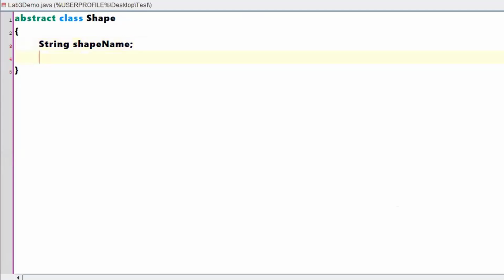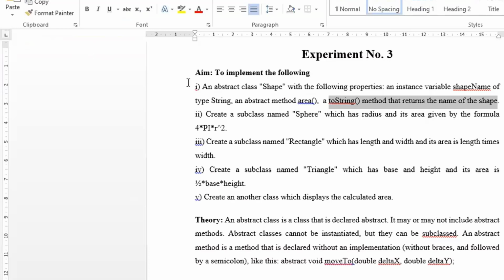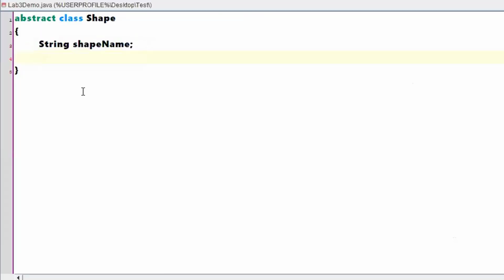So this is a String. What is the next statement? An abstract method called area. That means area should be abstract: abstract void area. When I say abstract, I don't have a definition for that.